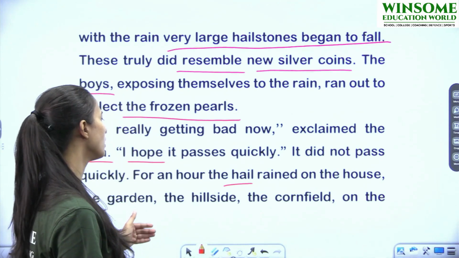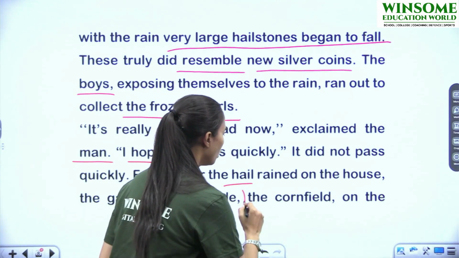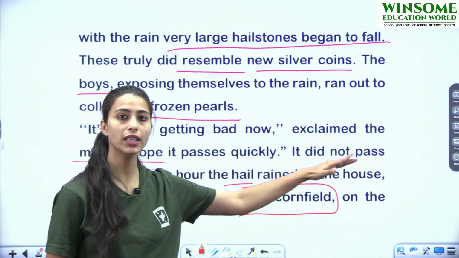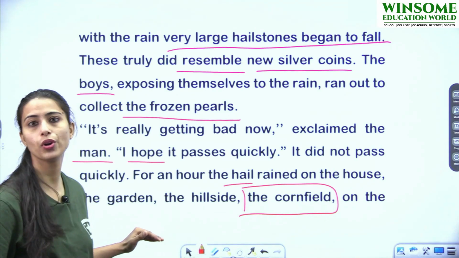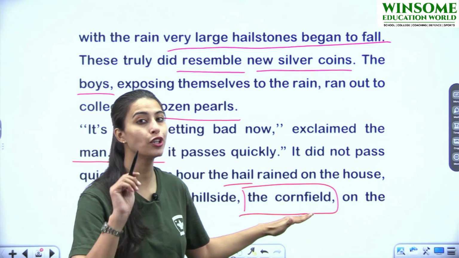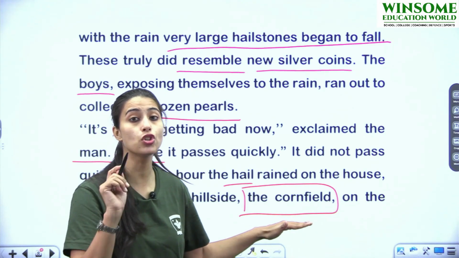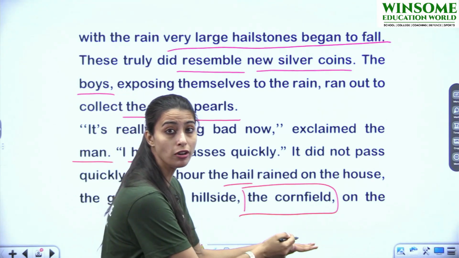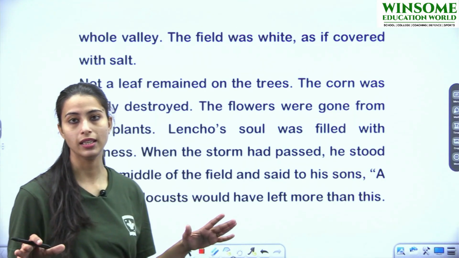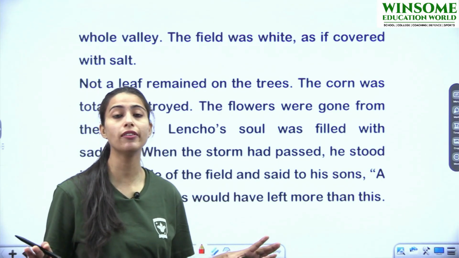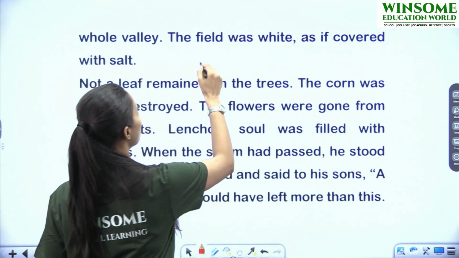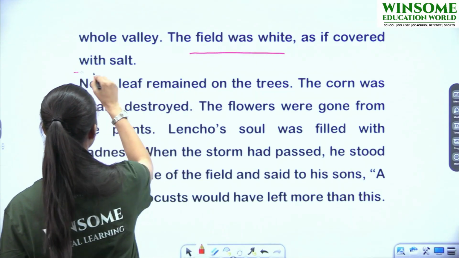On the house, the garden, the hillside, the cornfield. Very important. House पे होता चल जाता, garden में हो रहा था कोई problem नहीं थी, hillside accepted, but the cornfield, Lencho couldn't afford this cornfield to be destroyed, right? On the whole valley means the hail, it rained on the entire valley. It did not leave even a single leaf. The field was white, as if covered with salt.